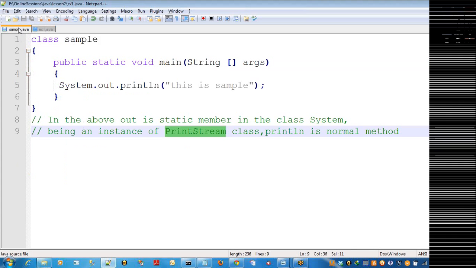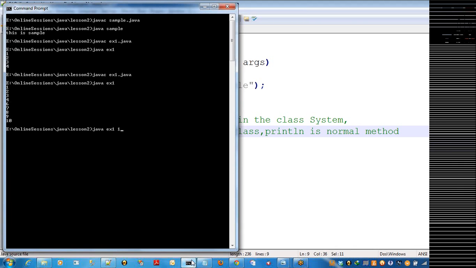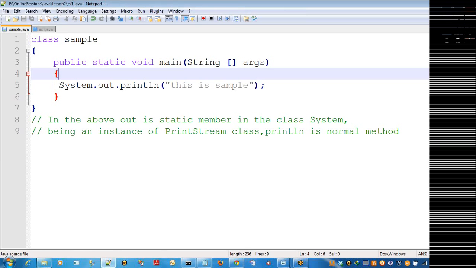Suppose in the previous program, what happened? System.out.println said that this is a sample. You can run this program any number of times, and it will always display the output as sample only. That is not my requirement. I want to pass the values from runtime, and whatever value I pass, I want to display it. Clear? For this purpose, you go for command line arguments.